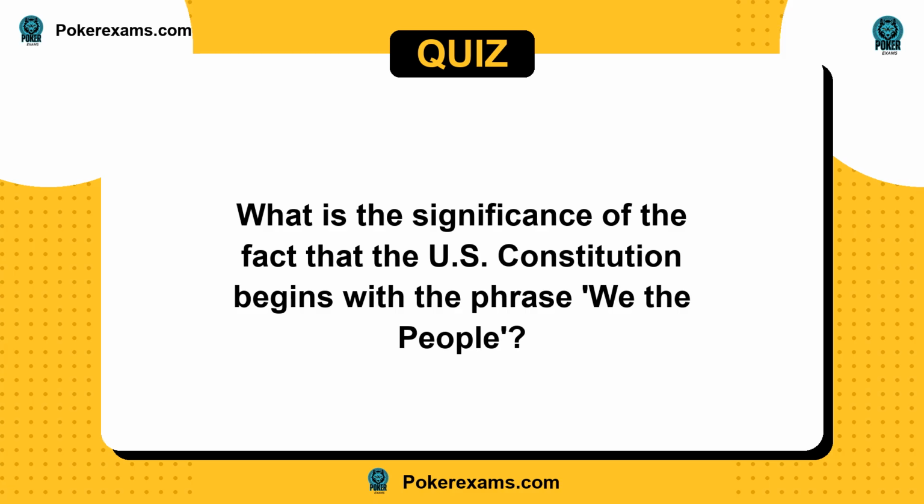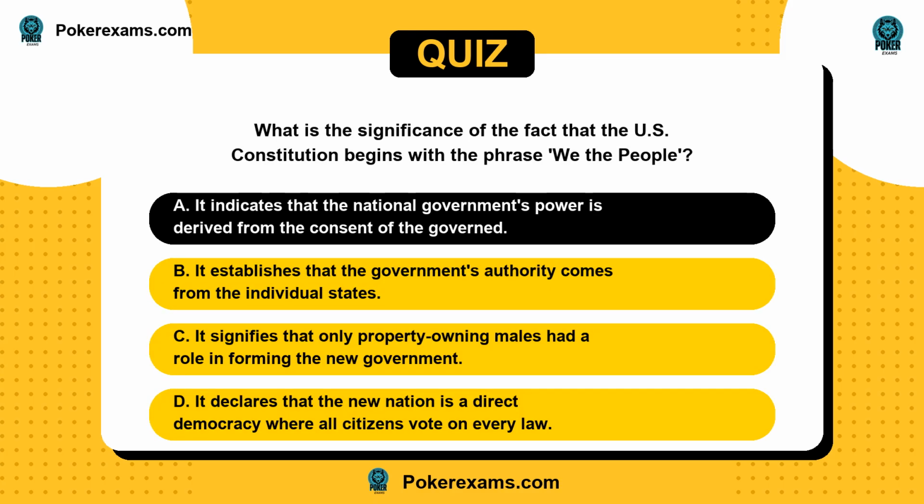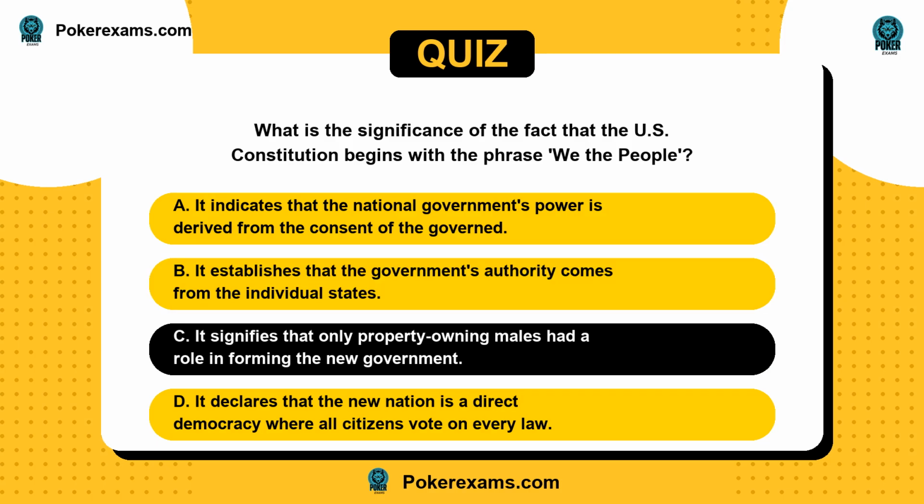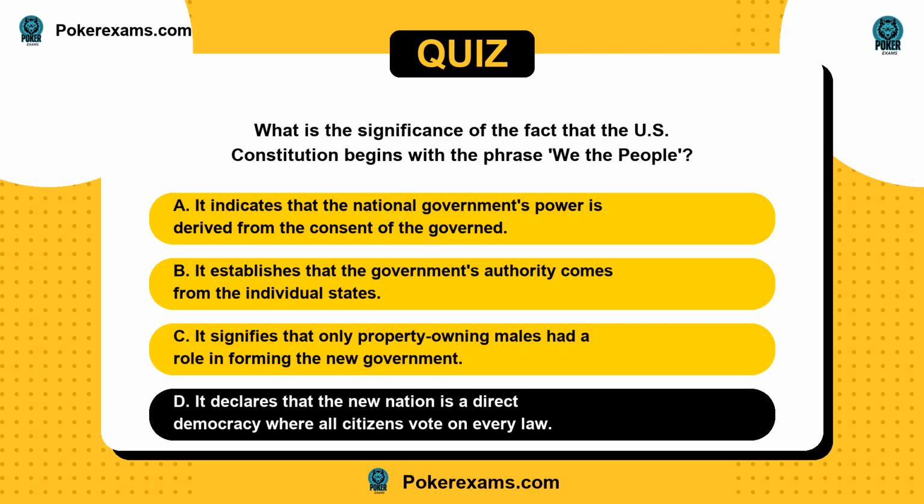Next question. What is the significance of the fact that the U.S. Constitution begins with the phrase, "We the people"? Is it A, it indicates that the national government's power is derived from the consent of the governed? Or B, it establishes that the government's authority comes from the individual states? C, it signifies that only property-owning males had a role in forming the new government? Or D, it declares that the new nation is a direct democracy where all citizens vote on every law?